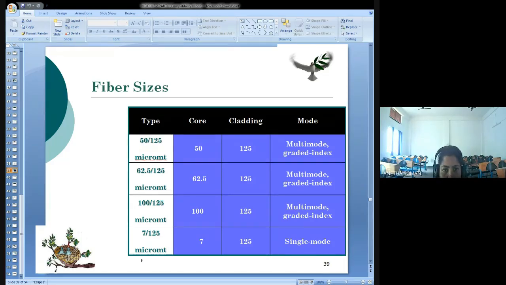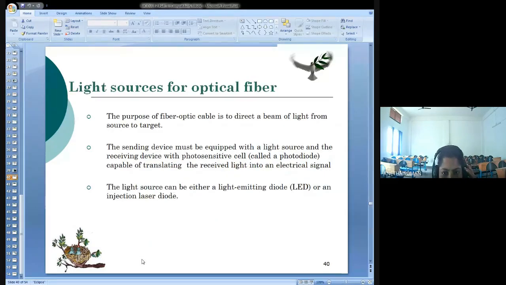Okay, now what are the light sources used for optical fiber? The importance of optical fiber is to direct a beam of light from your source at the sender side towards the receiver side. Now, what is the type of light source you have to make use of? Here, the sending device must be equipped with a light source and the receiving device with a photosensitive cell, called a photodiode, that is capable of translating the light to an electrical signal.